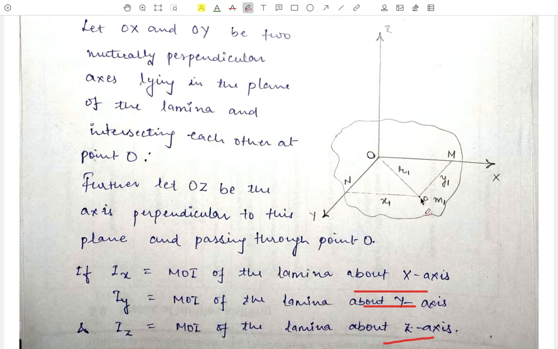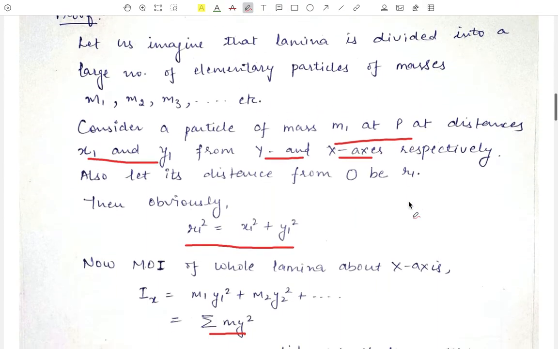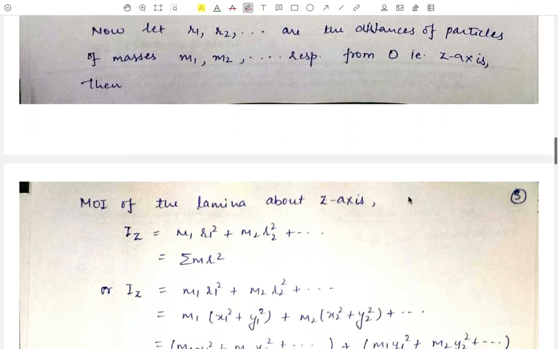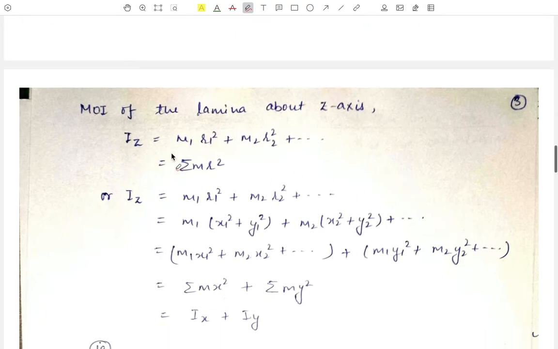Therefore, considering this value, we can find out the moment of inertia of the whole lamina about the z-axis. The same way as we have done Ix and Iy, this will be equal to m1 r1 square plus m2 r2 square plus m3 r3 square plus m4 r4 square, and so on. And this can be written in the same way as the summation m r square.